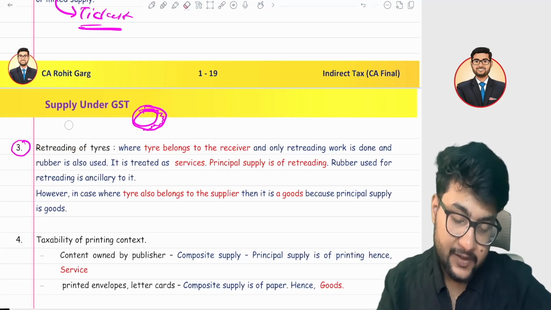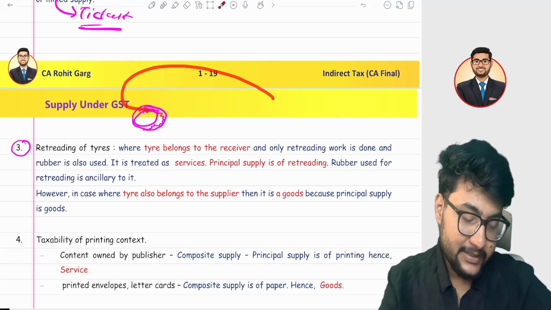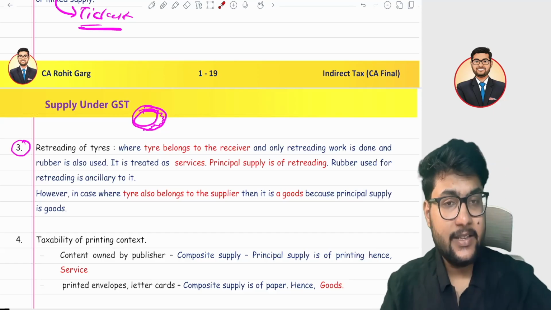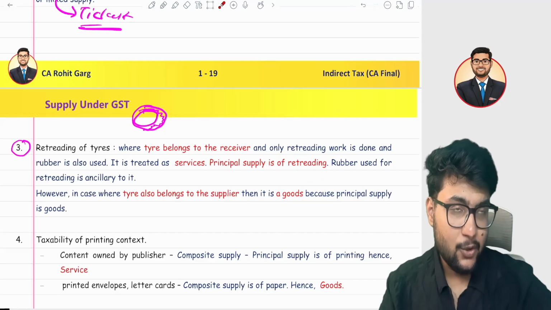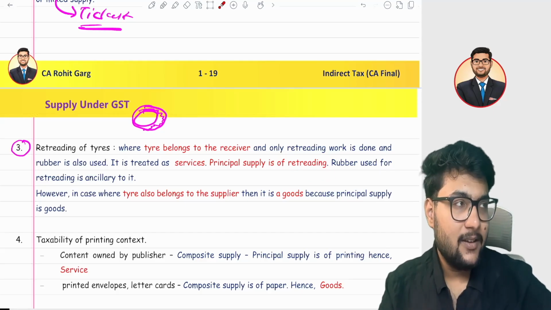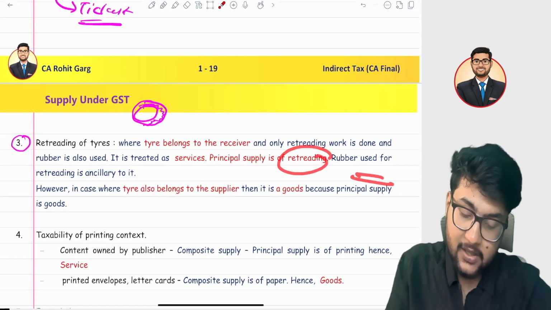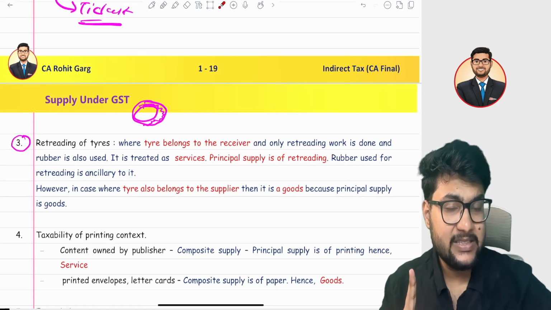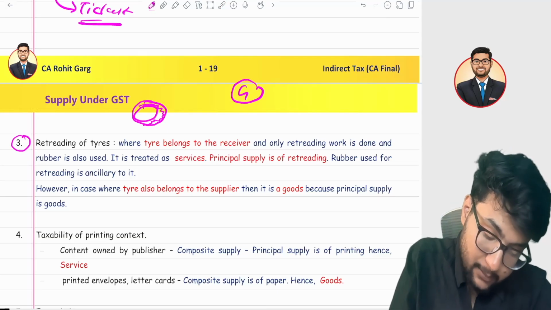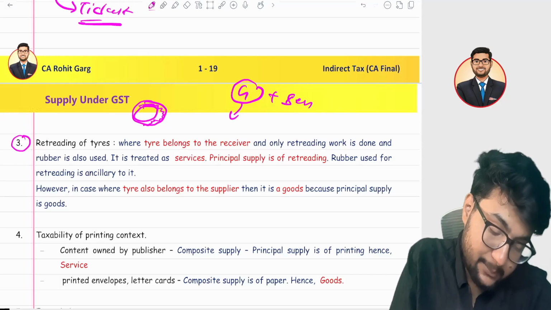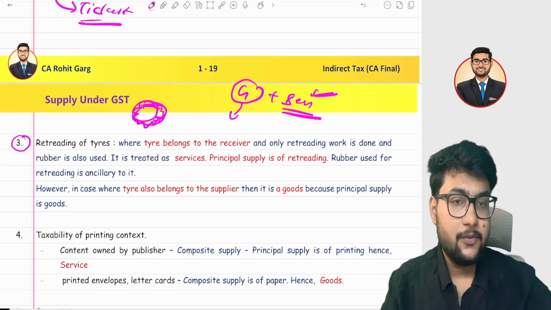Generally the car owner will give the tire to the puncture wala, right? In that case, it is a case of a supply of services, because he is giving the service of retrading. The rubber used for retrading is ancillary. The main supply is the service, because he will provide you the goods in terms of rubber, and he is providing you the service. The main service we want is that our tire will be good enough to run.